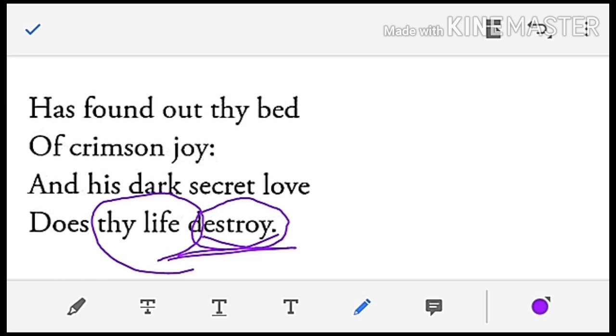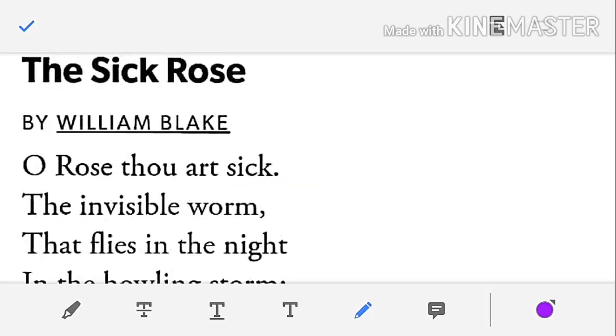That's why it has been said, has found out thy bed of crimson joy, and that dark secret love does destroy thy life. That means petal life.